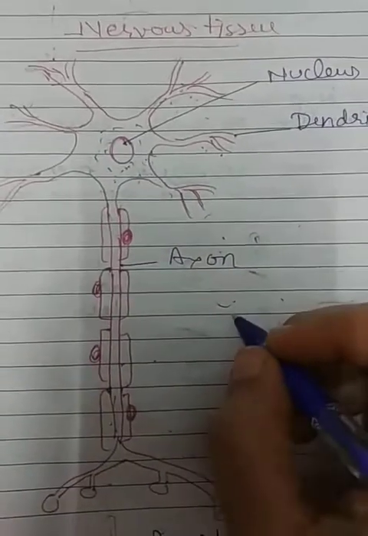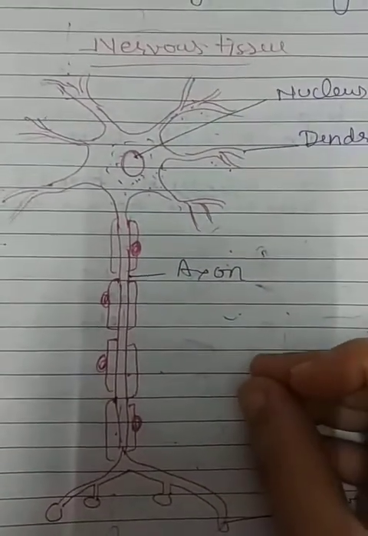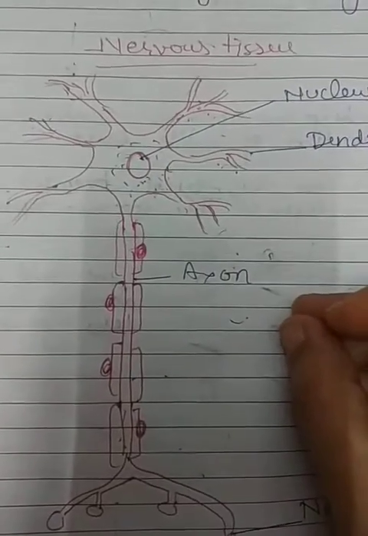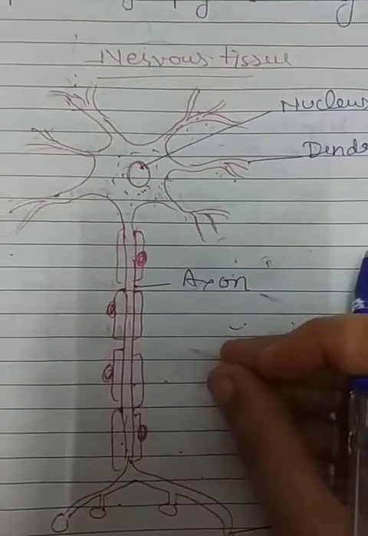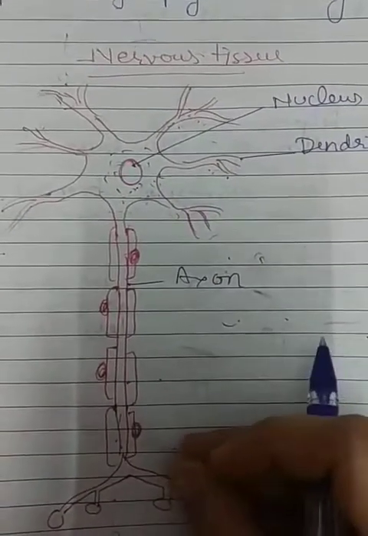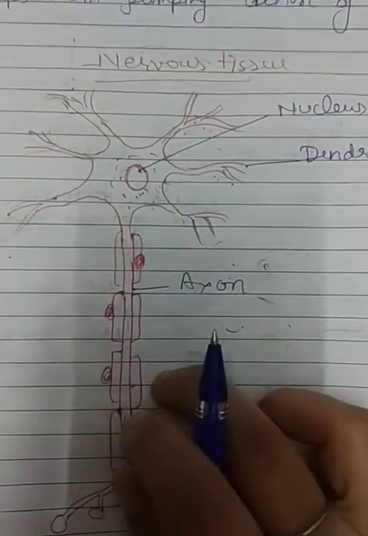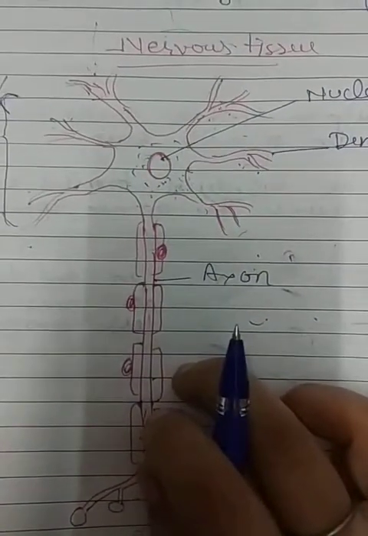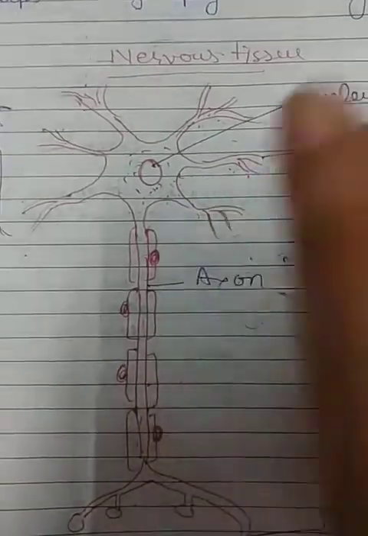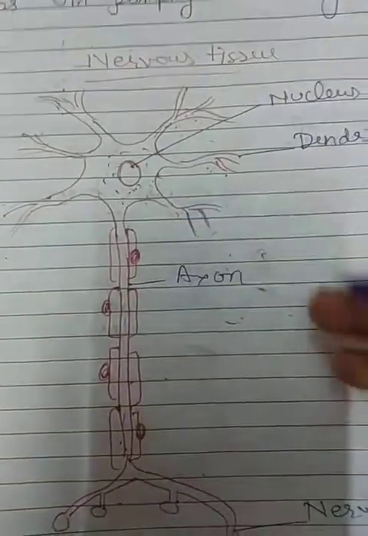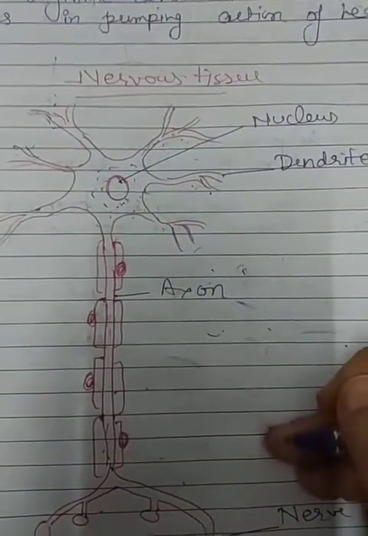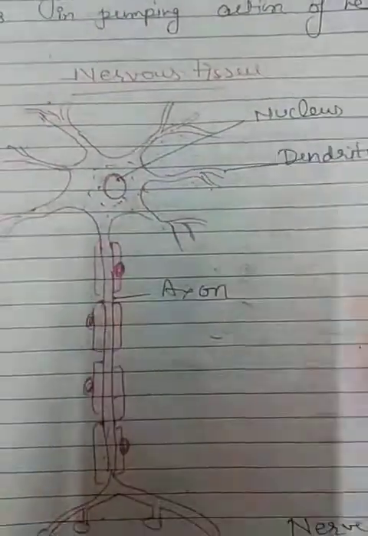Suppose we touch a rough object, a sharp object or hot water. Then neurons transmit the stimulus to our spinal cord, and the brain sends signals, giving a response that we should move our hand away from that particular object. It sends the message to our muscles, and our muscles move away from that place.